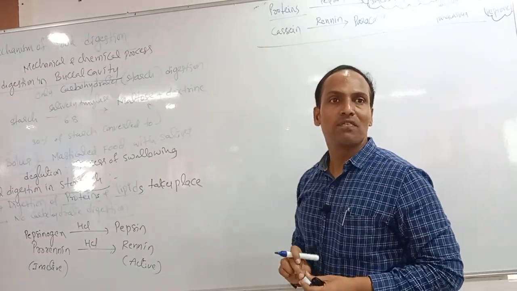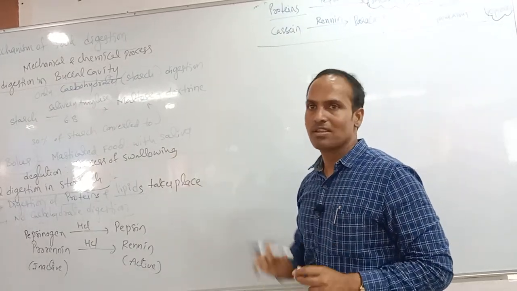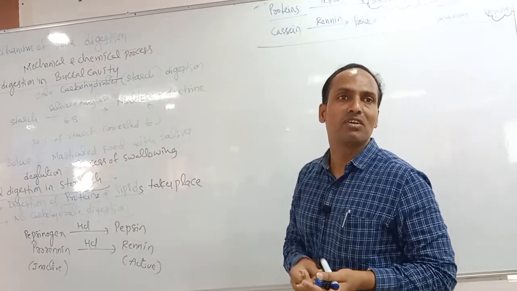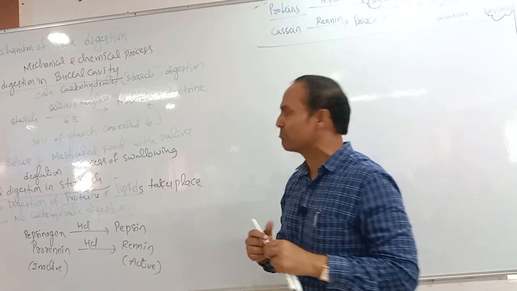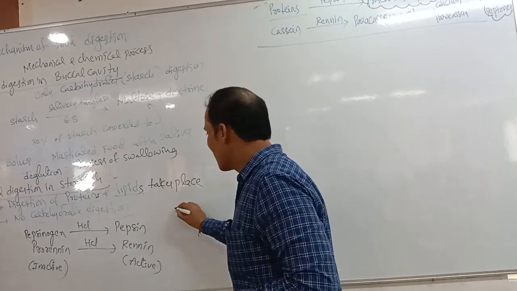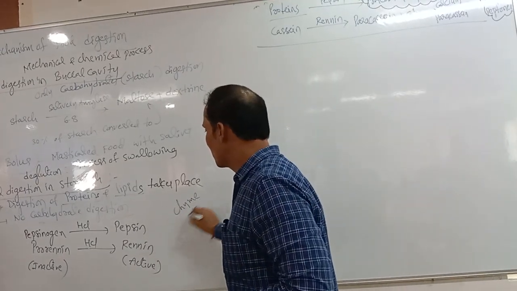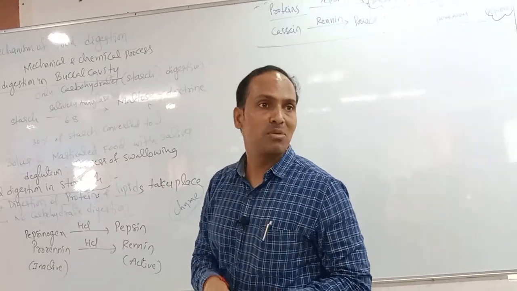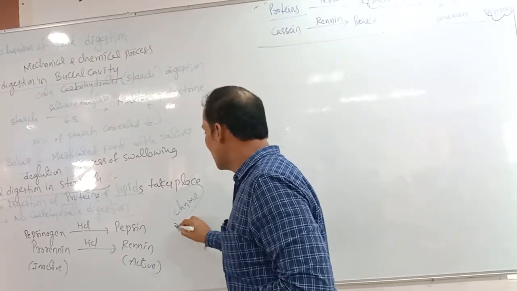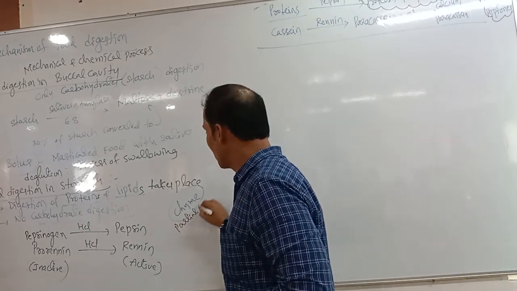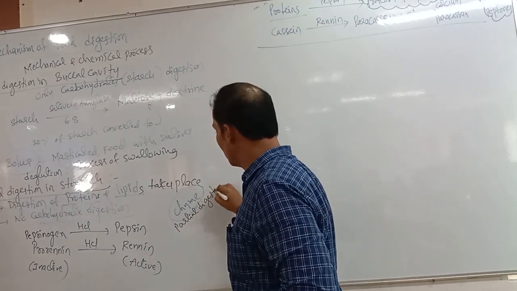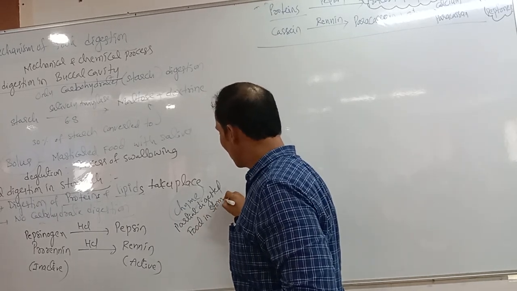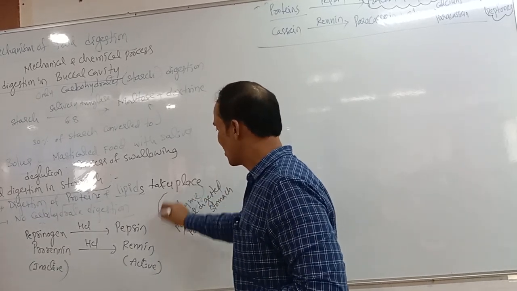How many hours does our food stay there? 4 to 5 hours. Very, very important. Next, the partially digested food in our stomach is what we call chyme. Very, very important. Chyme is a word we use for the stomach only. We can't use it for the small intestine. Chyme means partially digested food in the stomach.